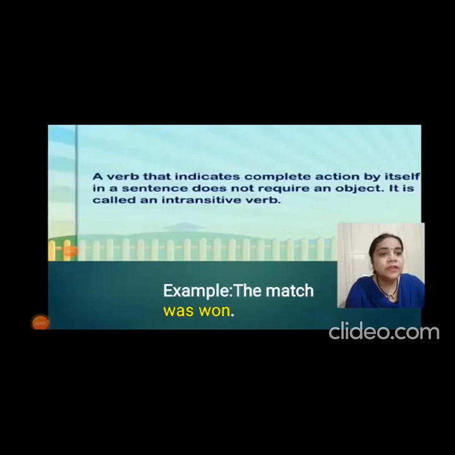Now, we will come to know about the intransitive verb. A verb that indicates complete action by itself in a sentence, and does not require an object, is called an intransitive verb. For example, the match was won.